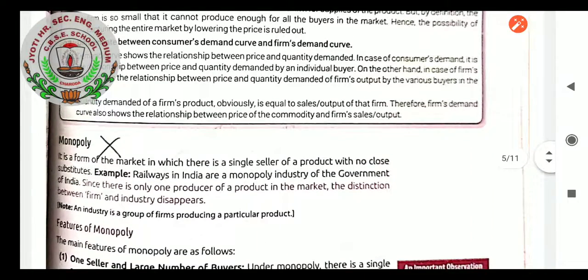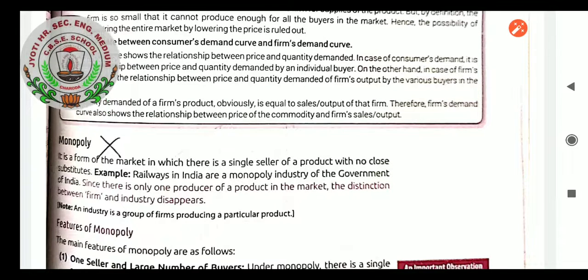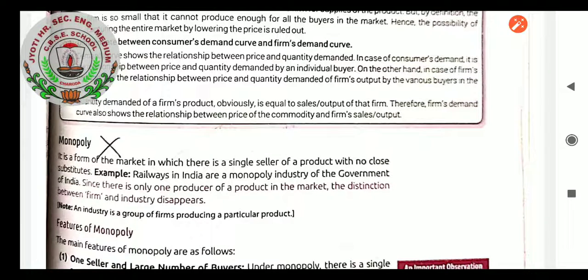Next class we will be going with the topic monopoly, monopolistic competition and oligopoly. After that, I will be explaining the difference between all the forms of market, so that we can come to know the principal basis of market classification.